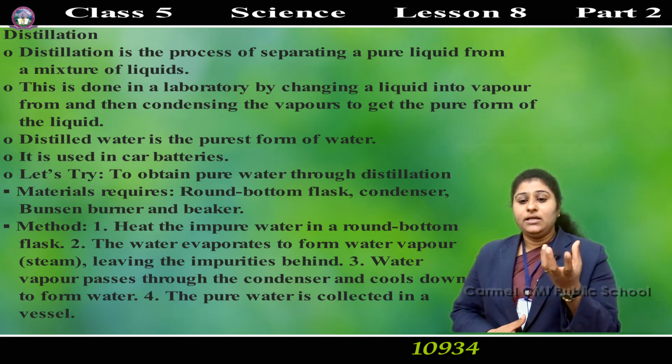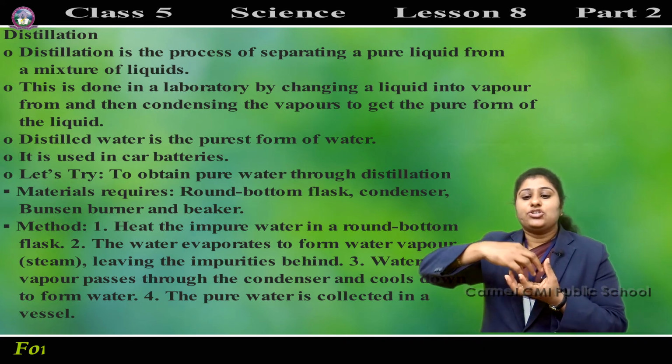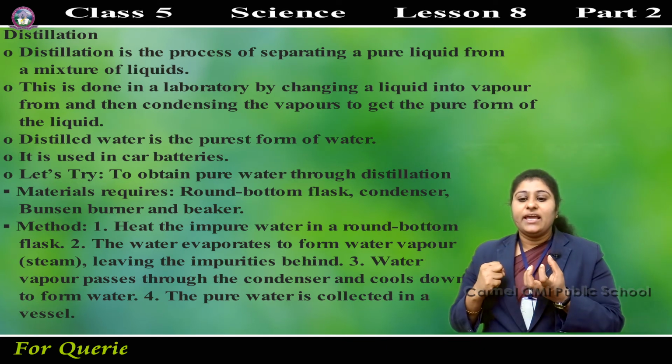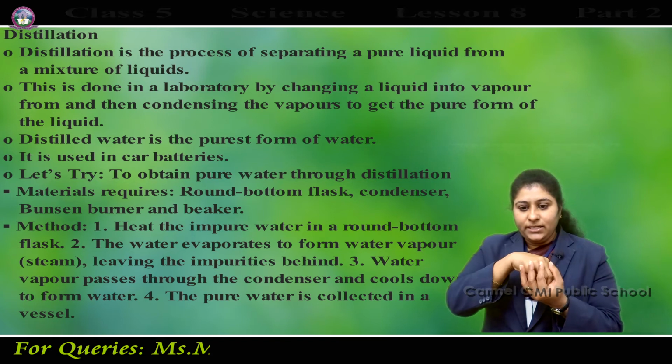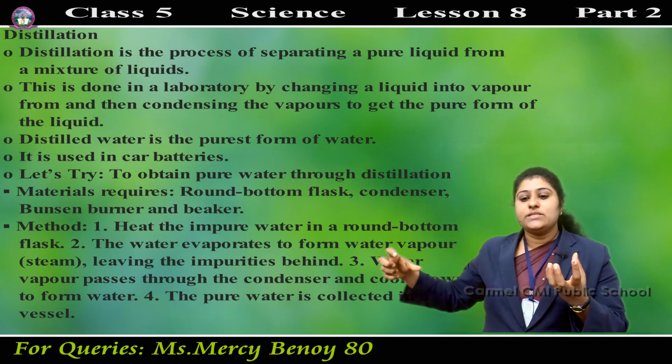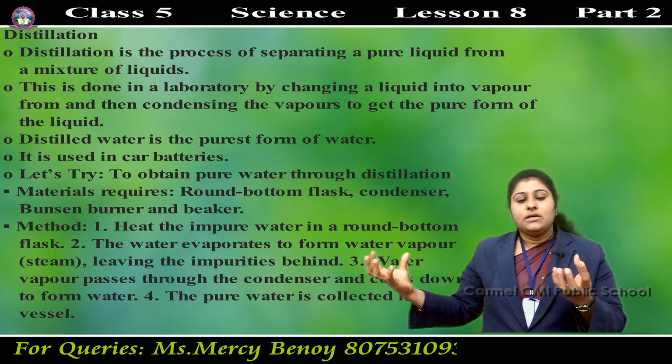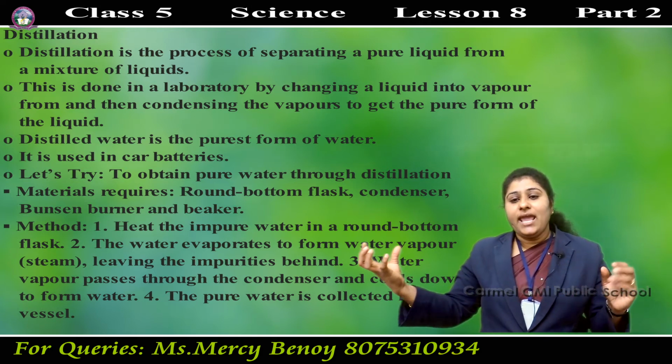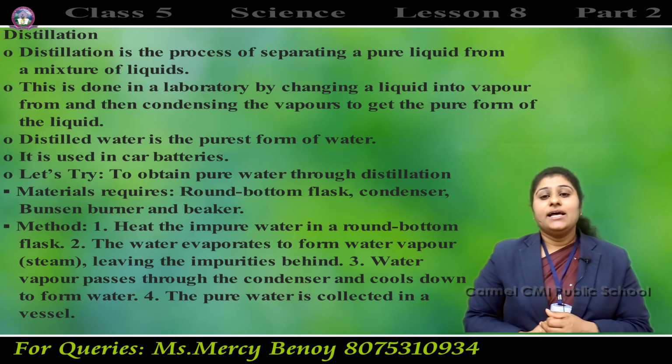Heat the impure water. Then the water evaporates to form water vapor, steam, leaving the impurities behind. The water vapor then passes through the condenser and cools down to form water, and the pure water is collected in a vessel. This is distillation.